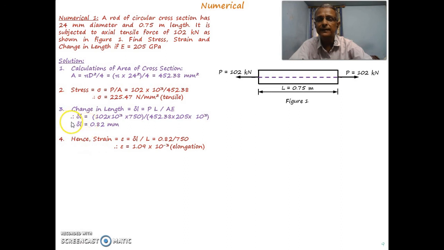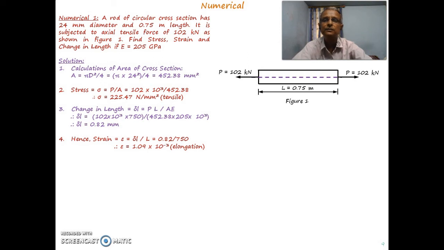Now delta L is calculated and the original length is given, so you can find strain. Epsilon is equal to delta L by L. You know that delta L is calculated as 0.82 mm, and the original length is 750. If you take the ratio, it gives you 1.09 into 10 to the power minus 3, and that is the elongation. It is due to the tensile force applied on it.